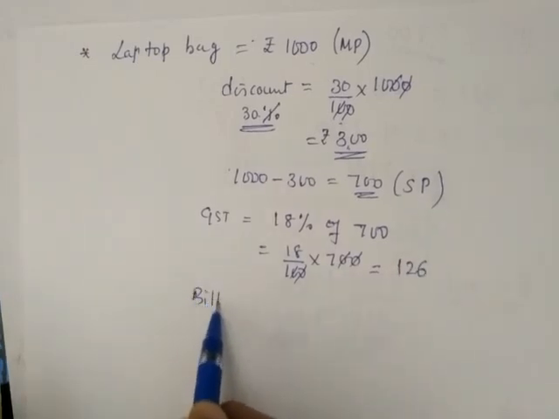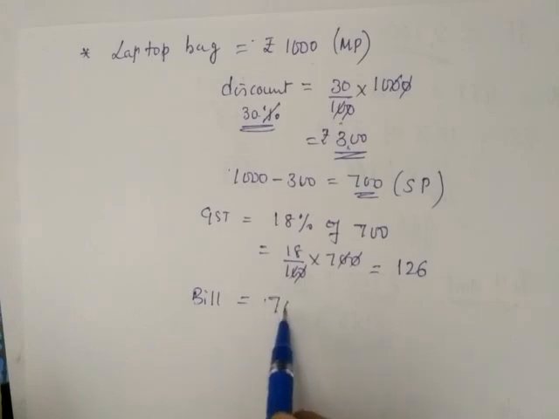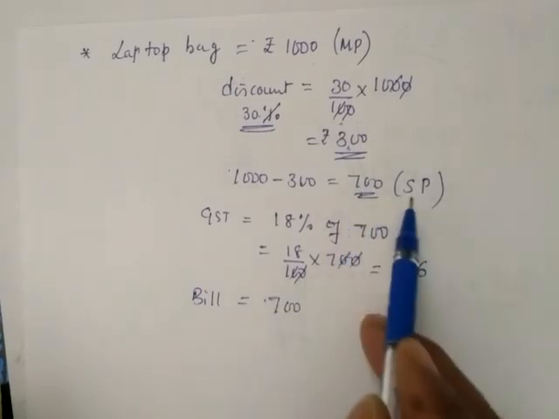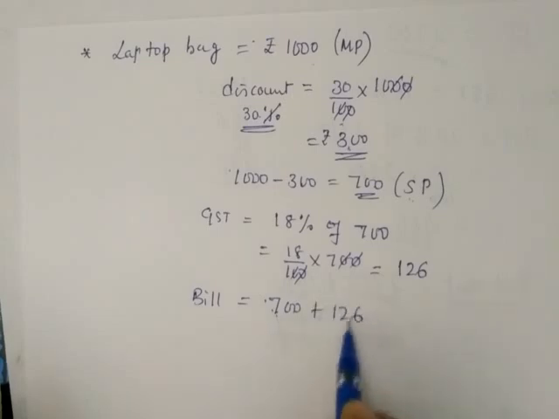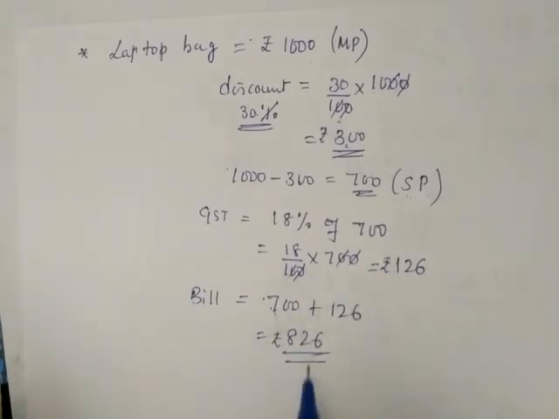Finally, bill. What is the bill amount? We bought the laptop bag for 700. Selling price is 700 plus what is the government collected amount extra? 126. Finally, 826. 826 is the billing amount.